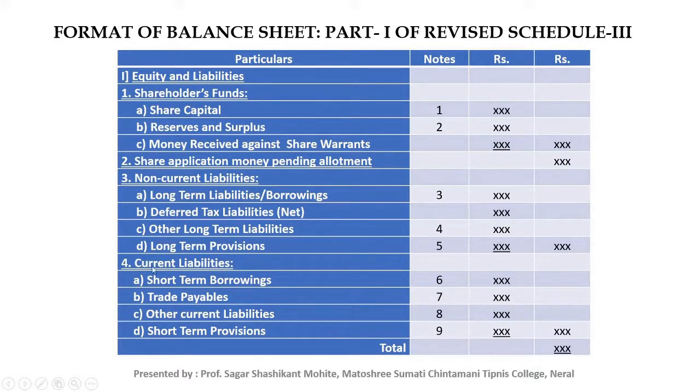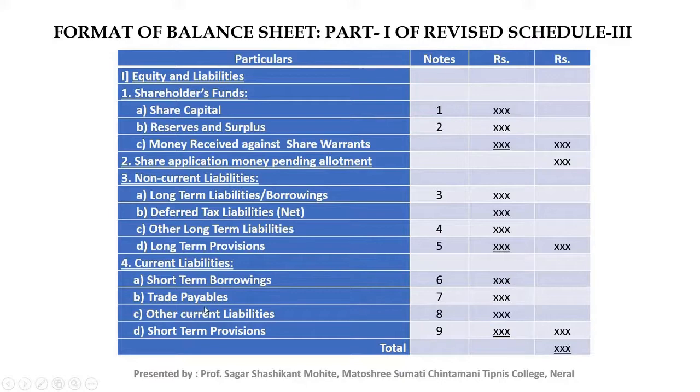Next major head is current liabilities. If you compare the current and non-current, you will find the same items. Here the first point is long-term borrowings and here it is short-term borrowings. Next other long-term liabilities and other current liabilities, long-term provisions and short-term provisions. So you need to remember one of these.